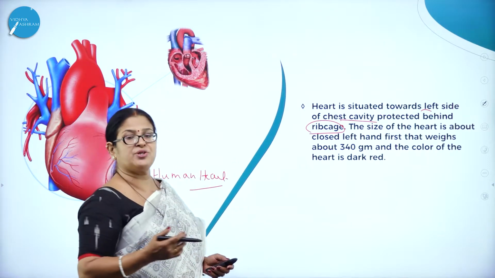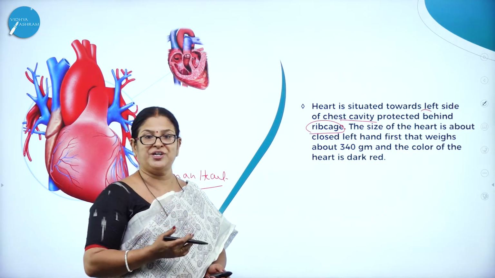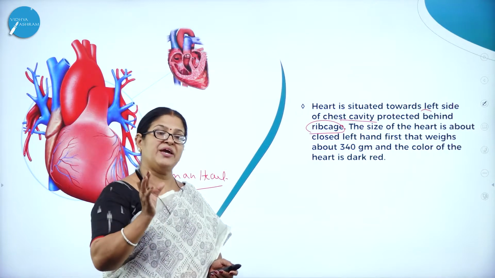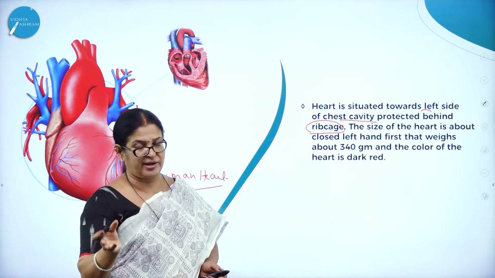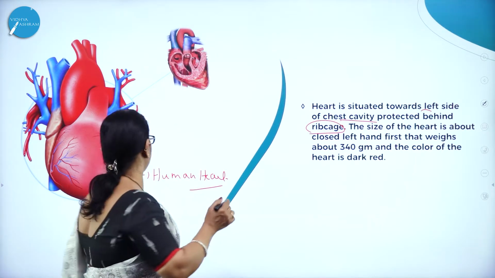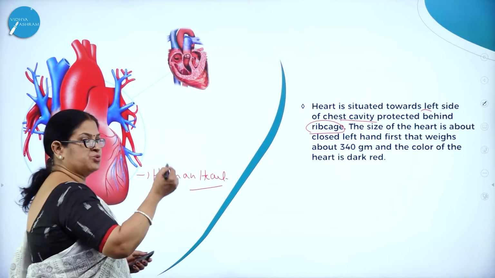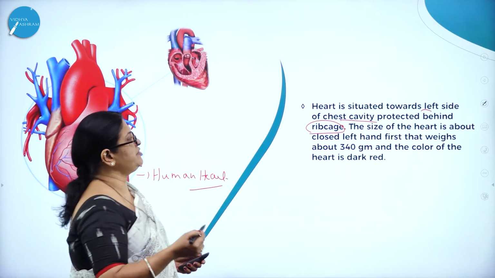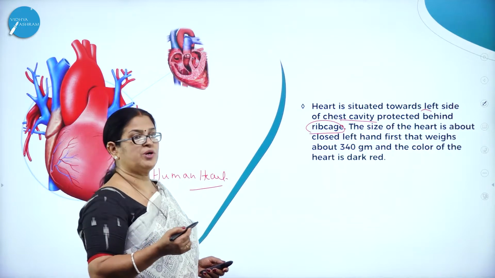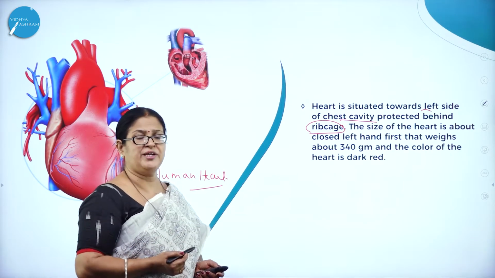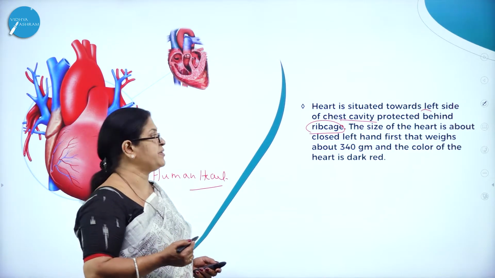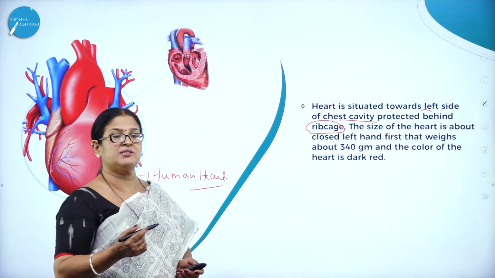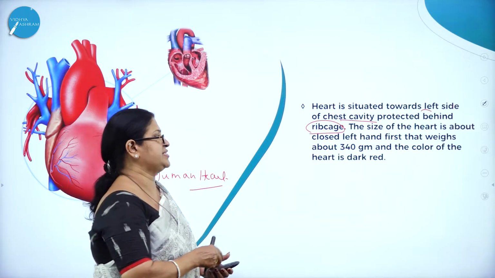Usually when we say the heart is located towards the left side, the major portion of the heart is towards the right side, and the conical part, here you can see this conical part, is towards the left side. So usually we say the heart is situated towards the left side of the chest cavity, protected behind the rib cage. And the size of the heart is about the left hand fist.